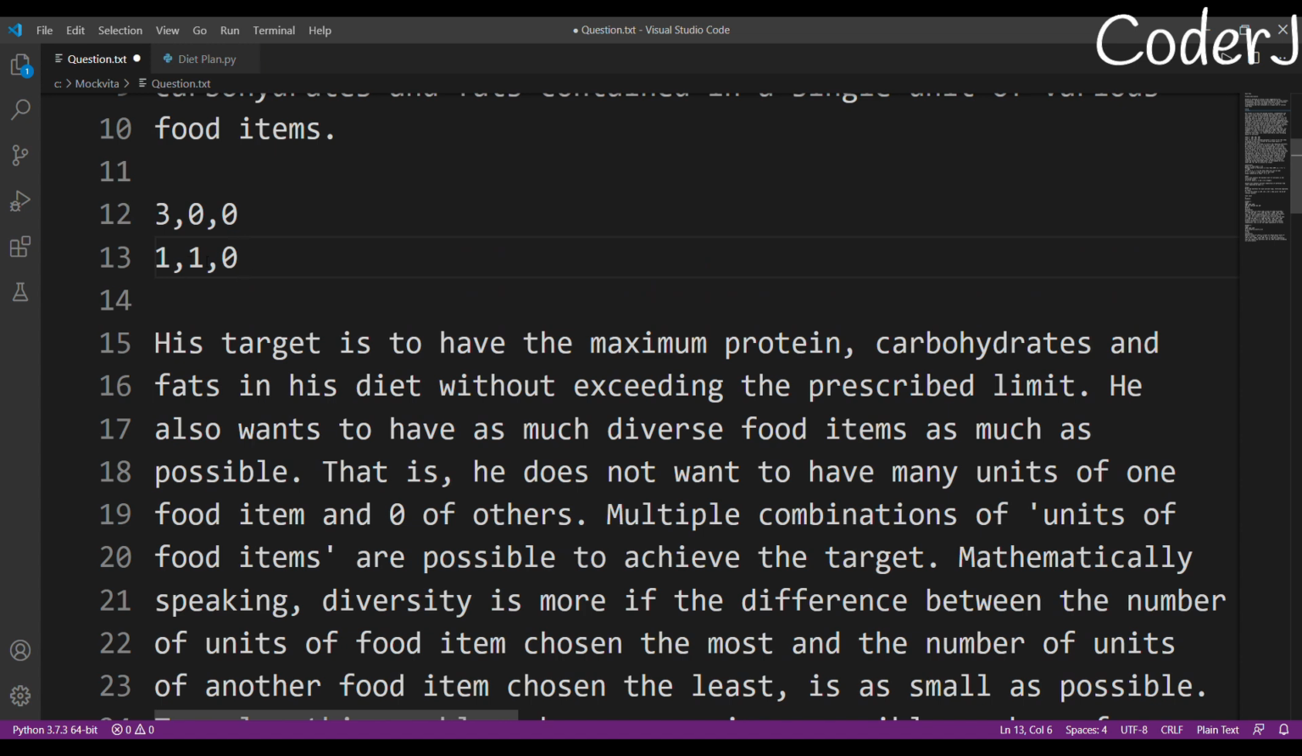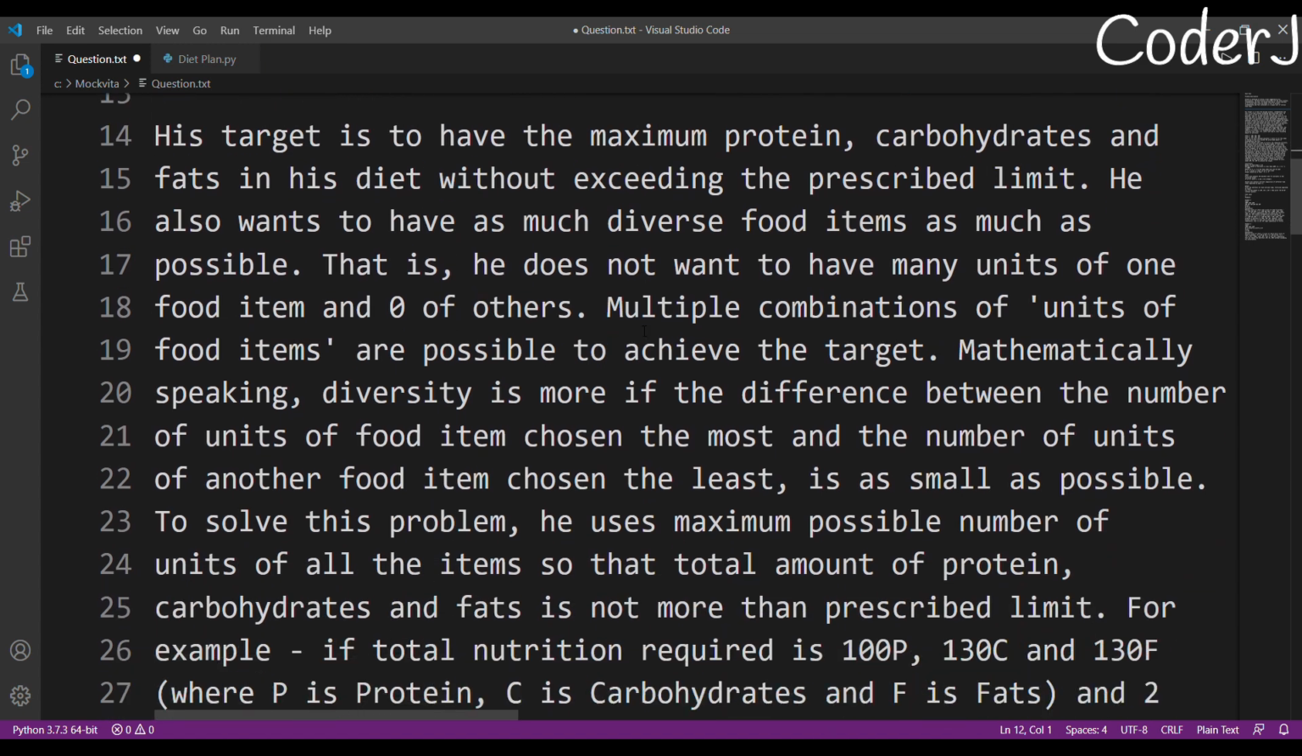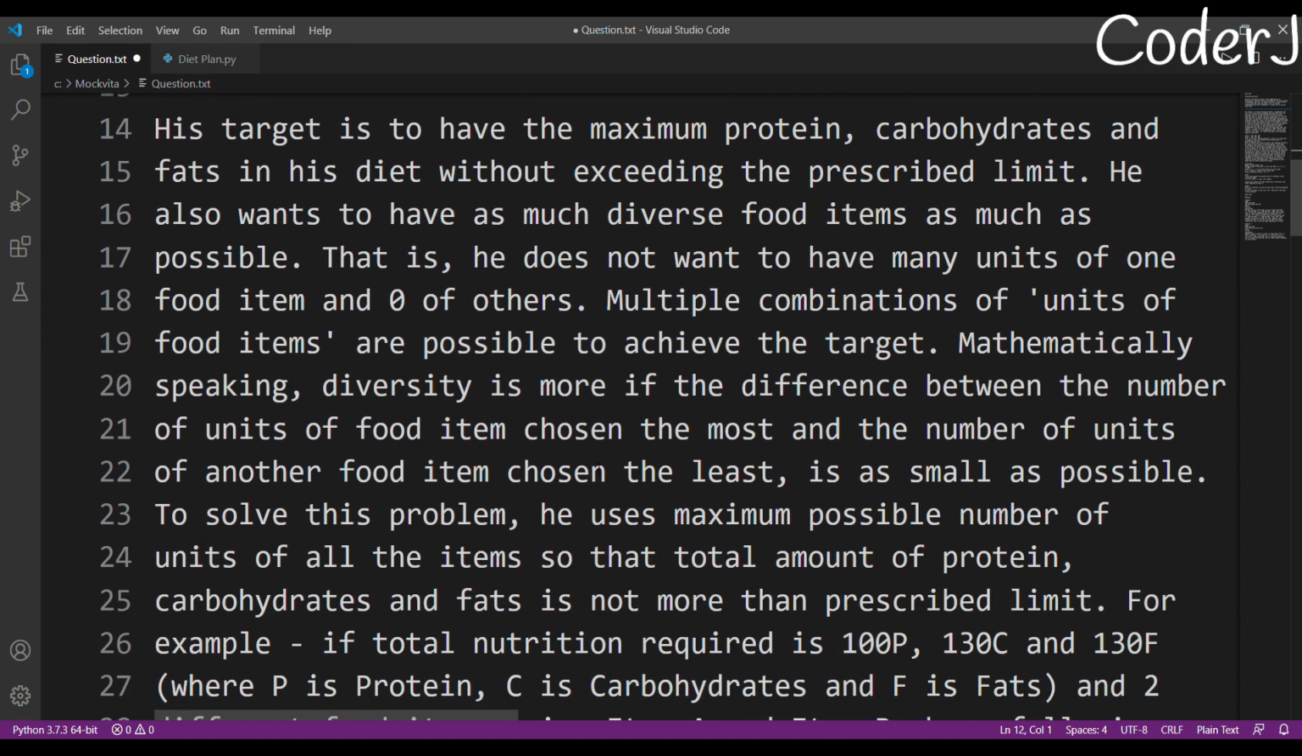Why? Because the maximum unit is one and the minimum unit is zero, so the difference between the maximum and the minimum is one. That is much better than 3 minus 0, that is 3. So that is why we will always prefer this answer. Always remember this. That is what they mean by diversified, and this is really important. Okay, done with this.